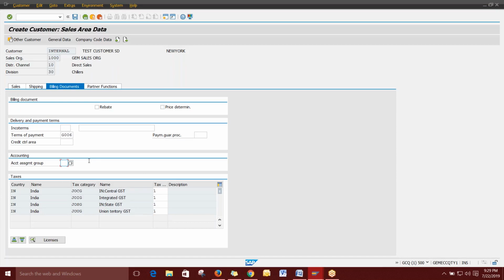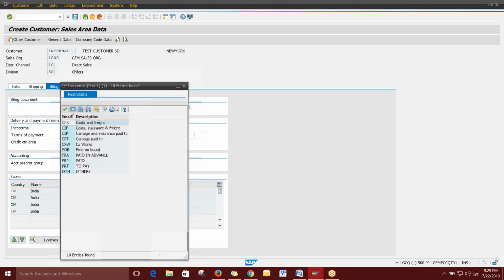The Incoterm. So, what does that mean? Incoterms is very simple, so you can directly see it here. If you're doing any export or import, what will be the Incoterms? That means what will be the method of moving. That means you will be taking care of cost and freight, or the customer should take care of cost and freight.